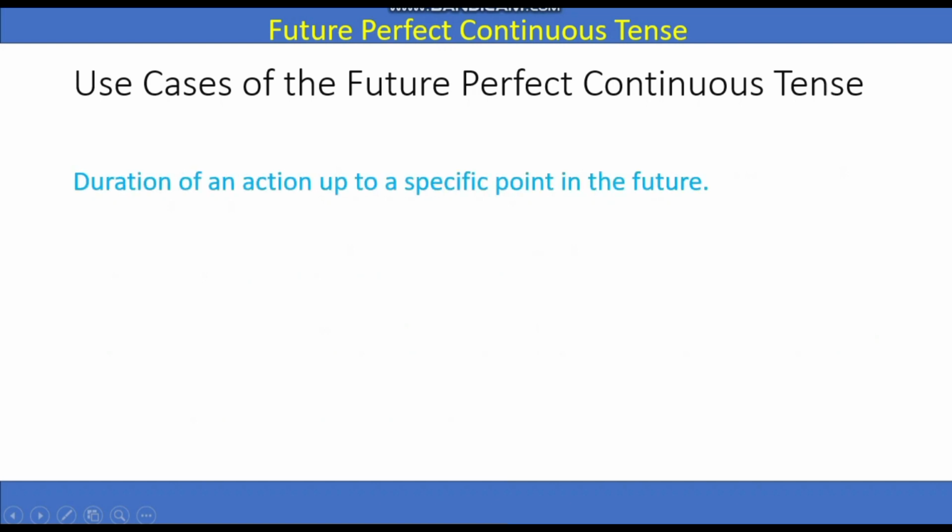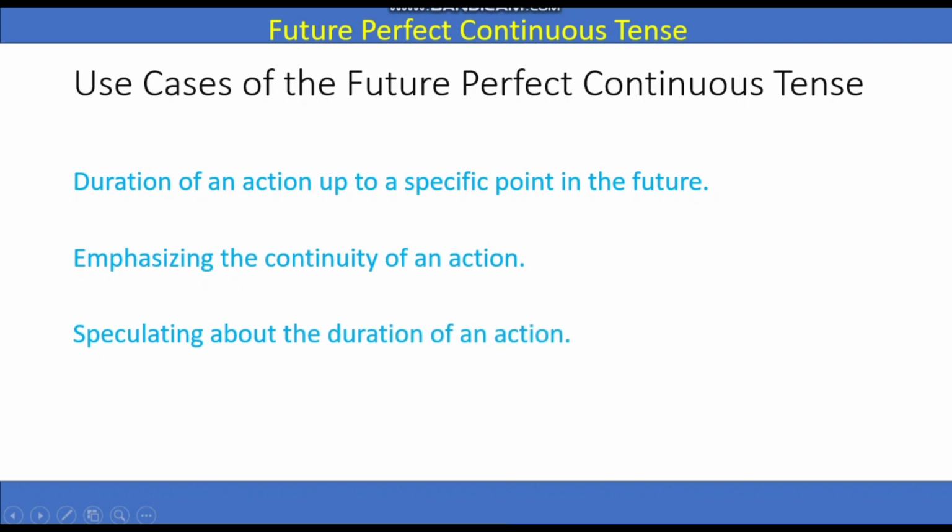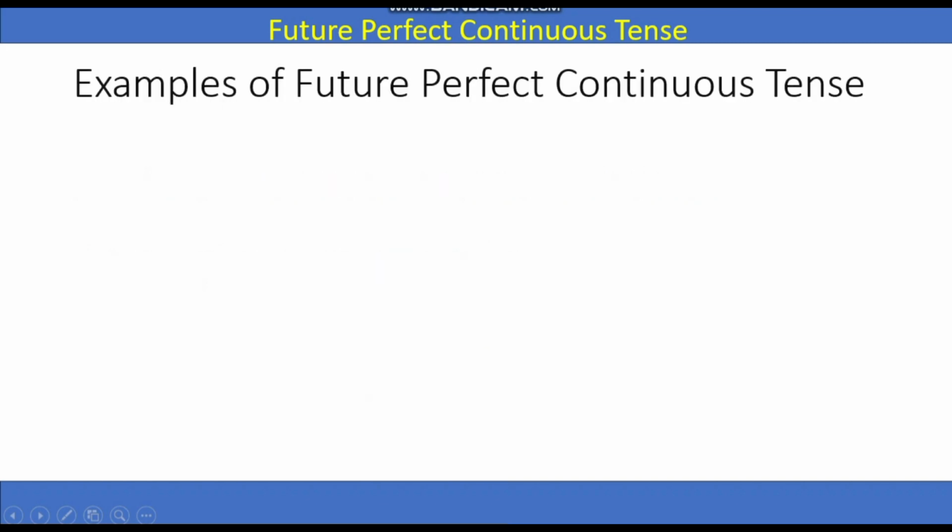Now the use cases of the future perfect continuous tense. We will see the usages now. Duration of an action up to a specific point in the future. Emphasizing the continuity of an action. Speculating about the duration of an action, indicating persistence or dedication to an activity. This was the usage. Now we have some examples.